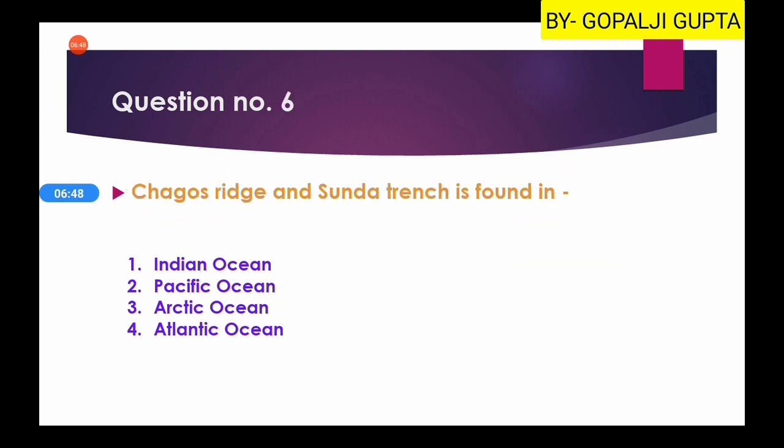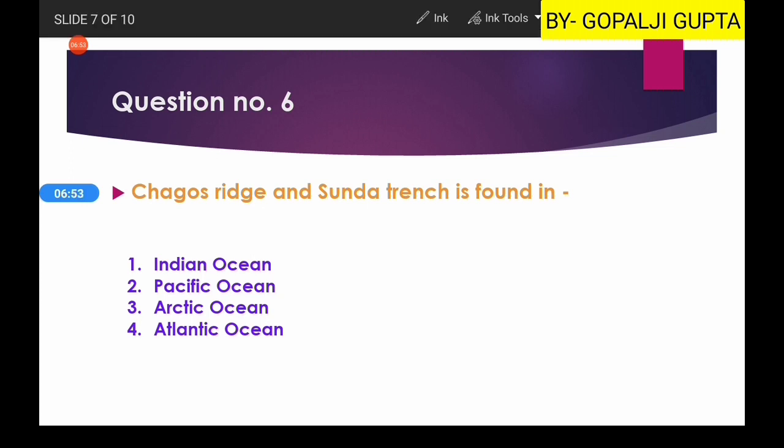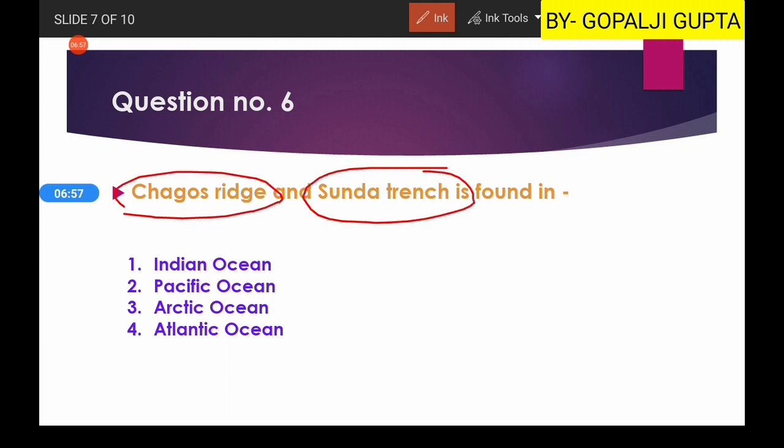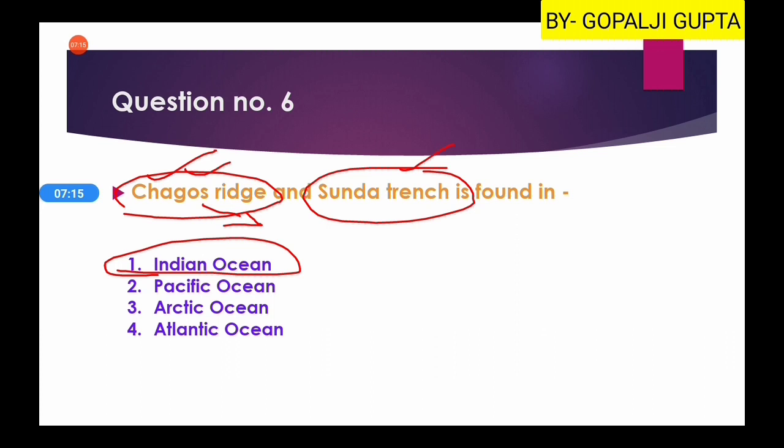Then next question is, Chagos Ridge and Sunda Trench are found in. So these two are found in the Indian Ocean. Now Chagos Ridge is also known as the Carlsberg Ridge. All of you are aware of the Carlsberg Ridge, but they may ask the second name. So they are found in the Indian Ocean. The Sunda Trench and Java Trench are the trenches of the Indian Ocean. So here first option is your right answer.